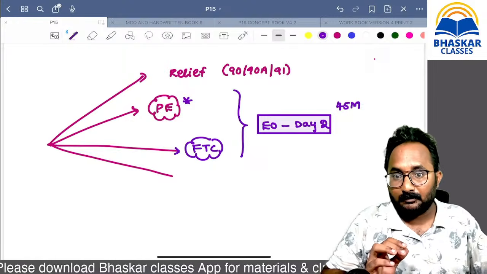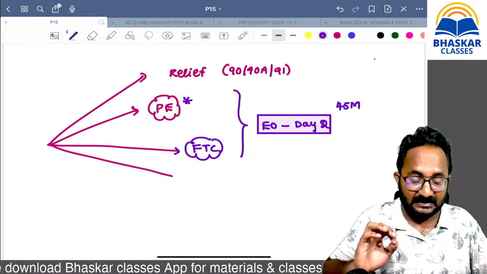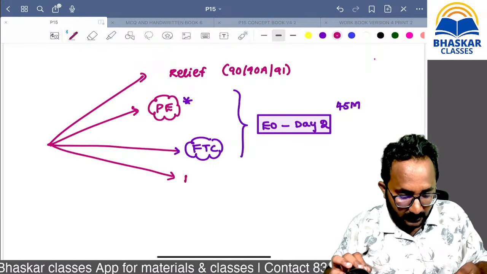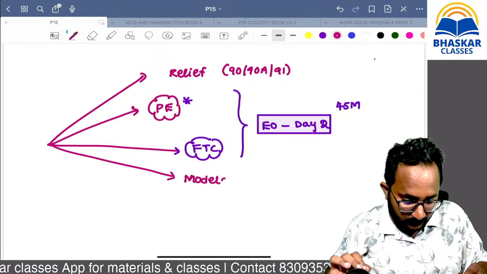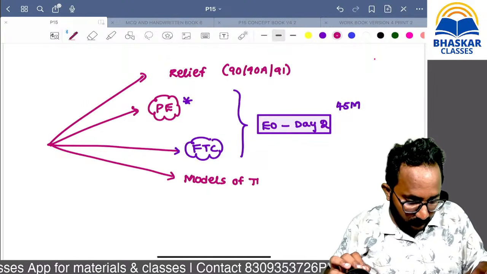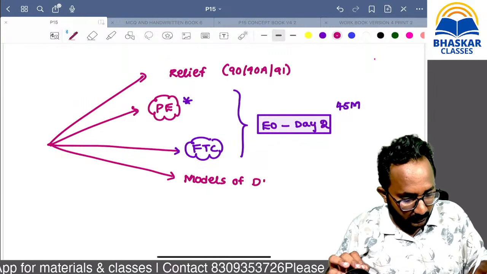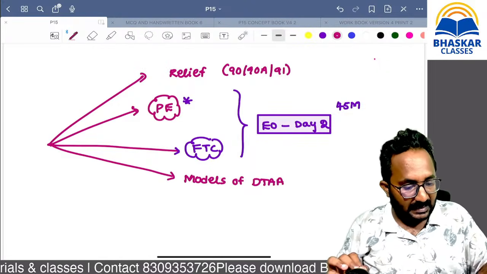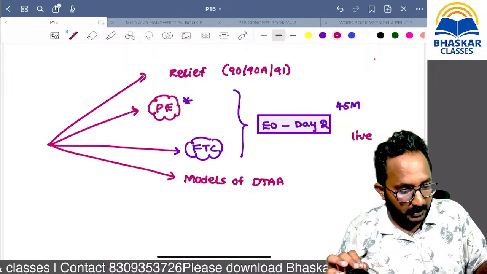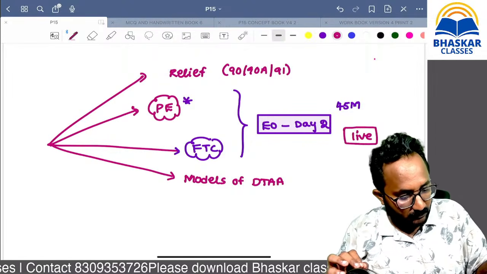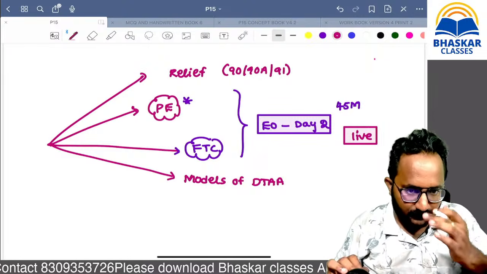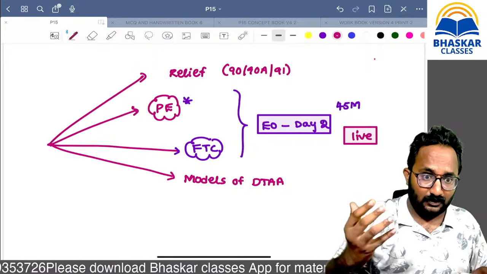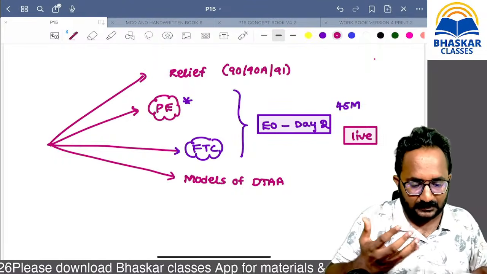Last one, models of DTAA. In the live videos folder, you can find the EO batch day 2 and you can refer these two concepts, and the remaining problem solving, and any extra concept also.